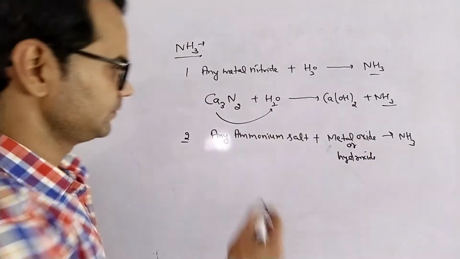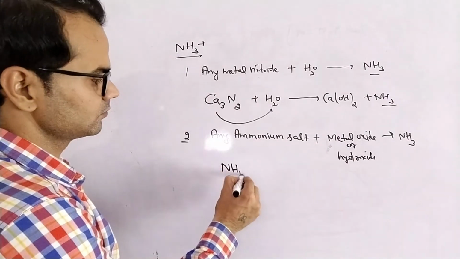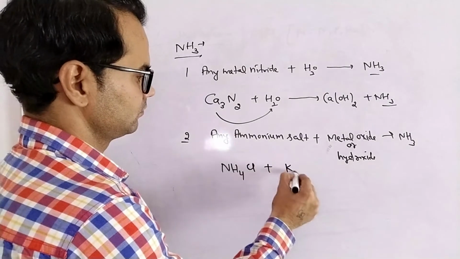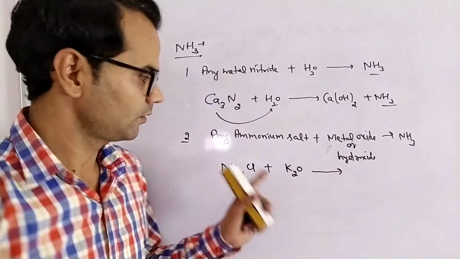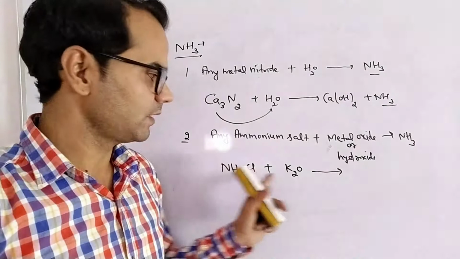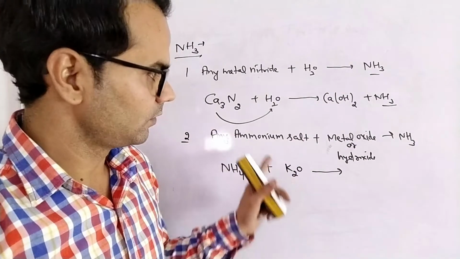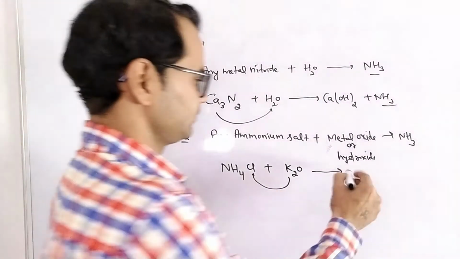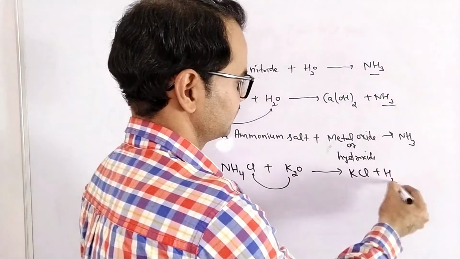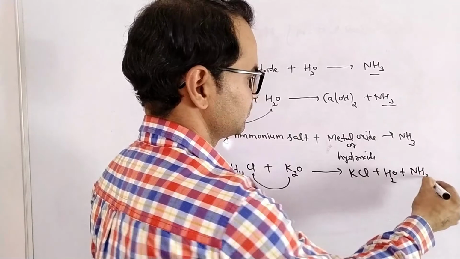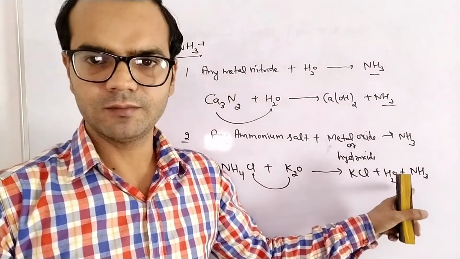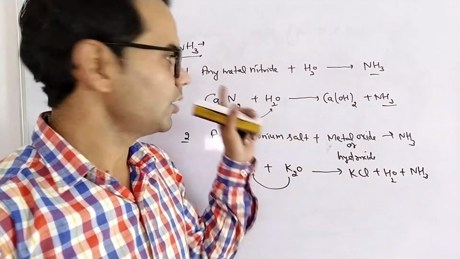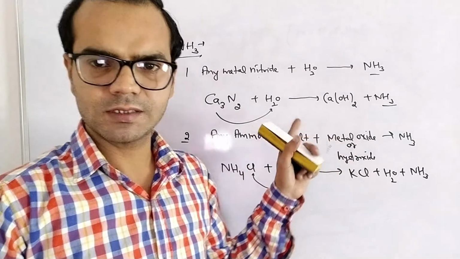For example, we have ammonium chloride plus calcium oxide. So CaCl2 will form, plus water plus ammonia. These are the methods to prepare ammonia. It can be prepared by the Haber process also.